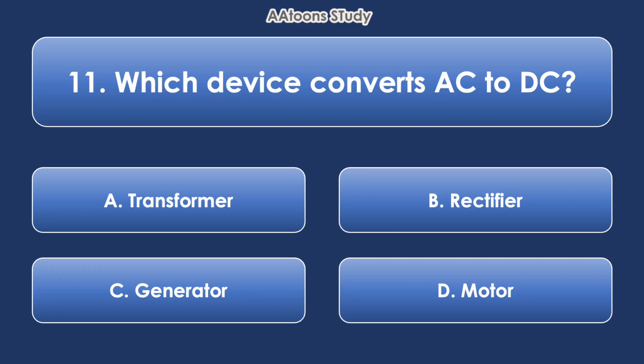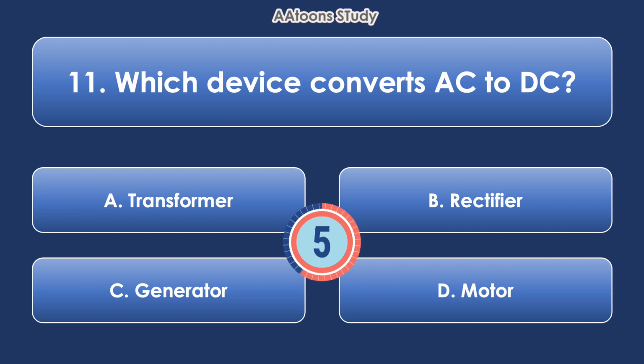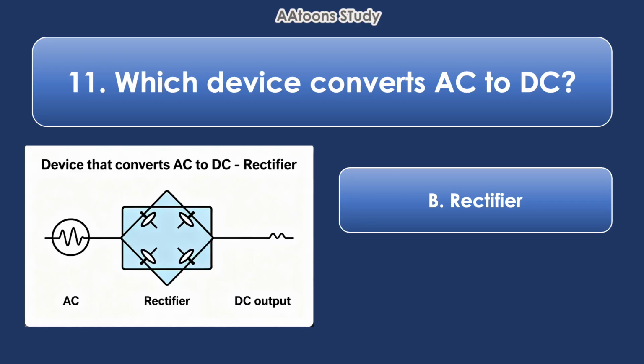Which device converts AC to DC? Rectifier. A rectifier is a device that changes AC, alternating current, into DC, direct current. AC keeps changing directions but DC flows in only one direction.